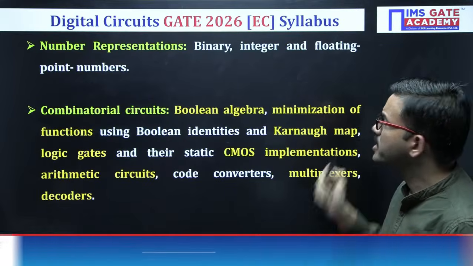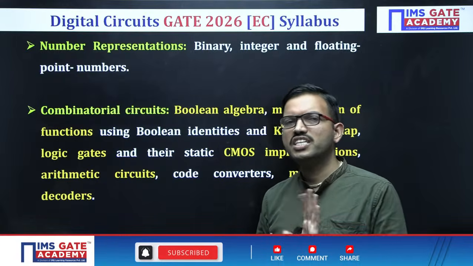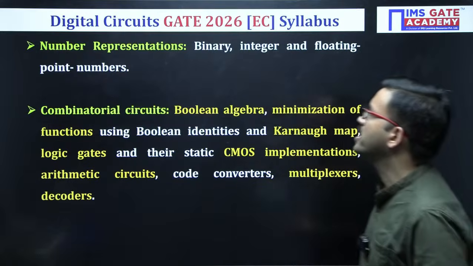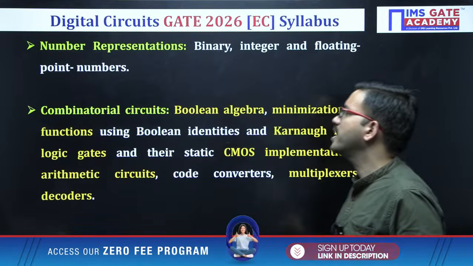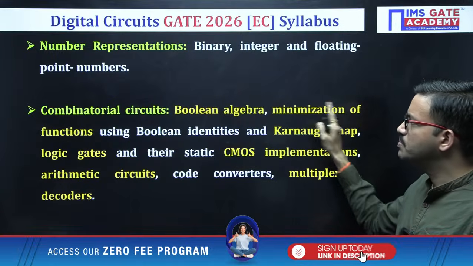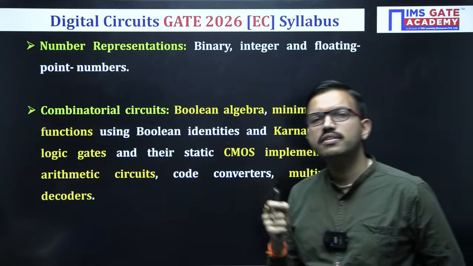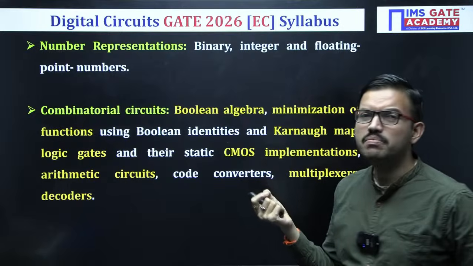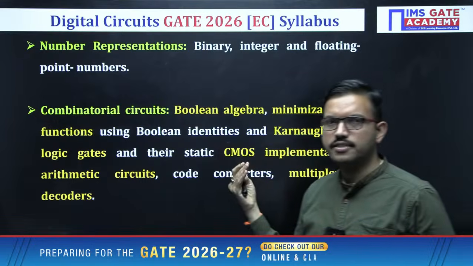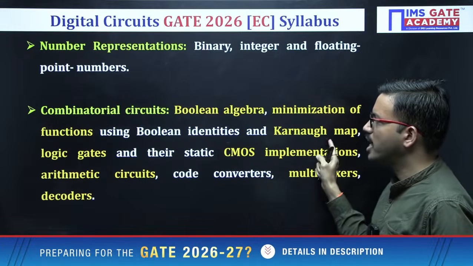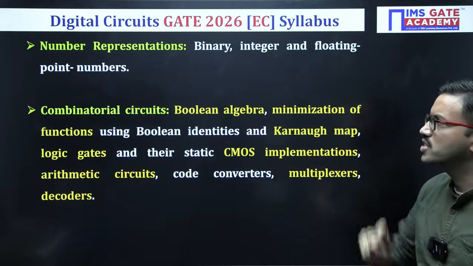Now with respect to the GATE 2026 EC syllabus, whatever syllabus was there in GATE 2025, it is exactly the same. There are no changes in the syllabus. For EC, the first chapter is number systems, number representations, and then combinational circuits, Boolean algebra, and minimization. Whatever I have put with the color highlight, you can focus more on those topics. After that, if time permits, whatever I mentioned in white, normal color, you can see later based on time availability. K-maps you can focus on, logic gates, and then CMOS we have discussed, arithmetic circuits, muxes, decoders.